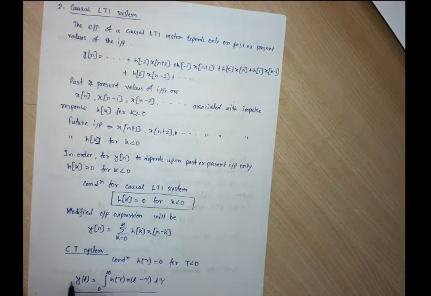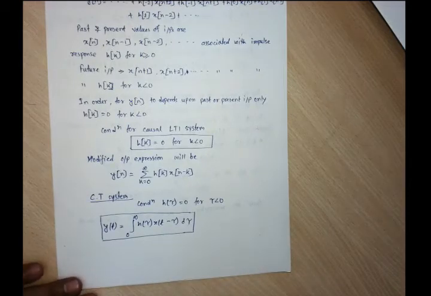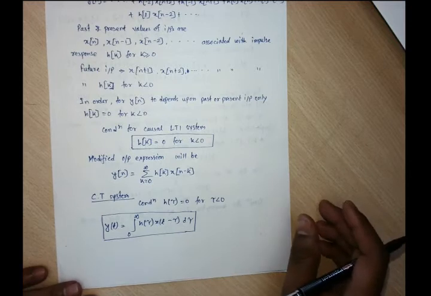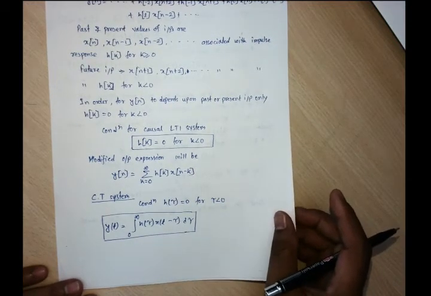Okay, fine. So the third one is the stable LTI system. We need to go with the stability of the LTI system.